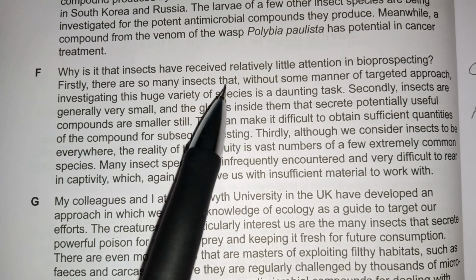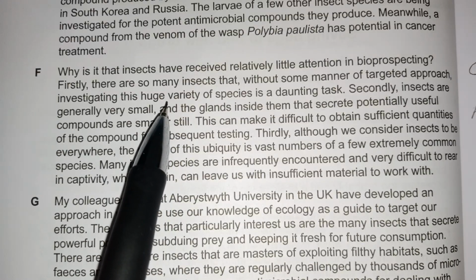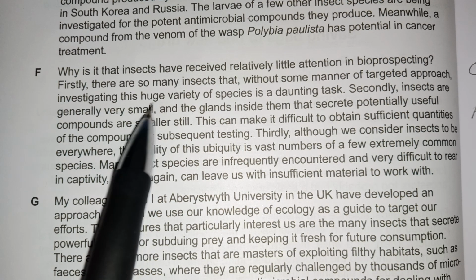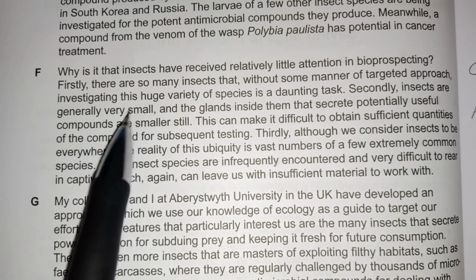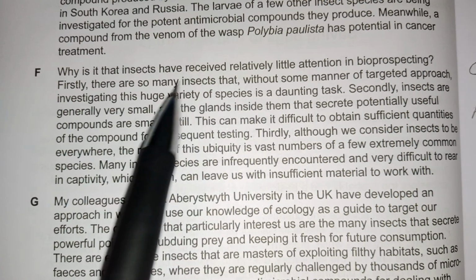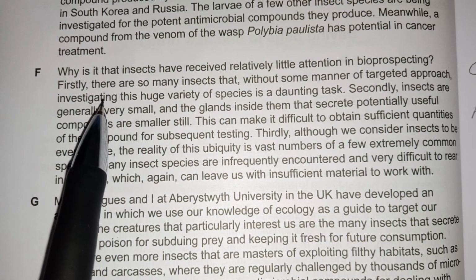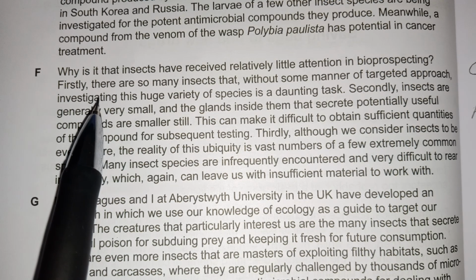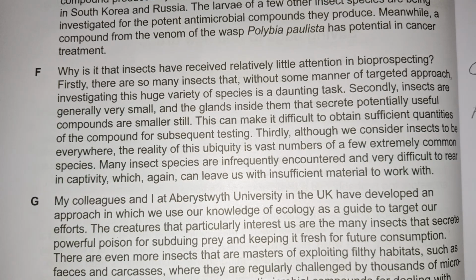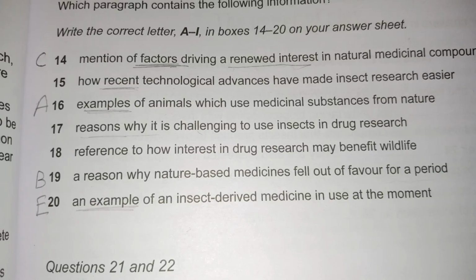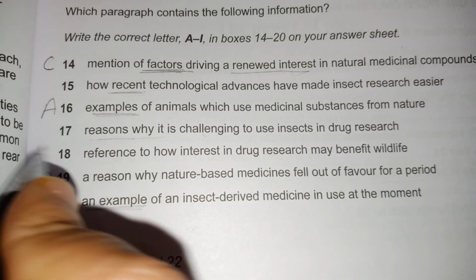So these lines show that finding substances, compounds or medicines derived from insects is a difficult task. It's a very daunting task, meaning a hard job, because there are a large number of insect species. So scientists do not know how to focus on a particular species. So the answer is F for number 17.